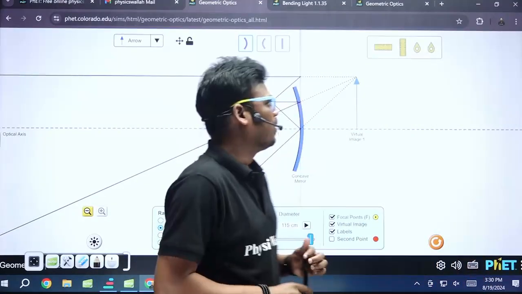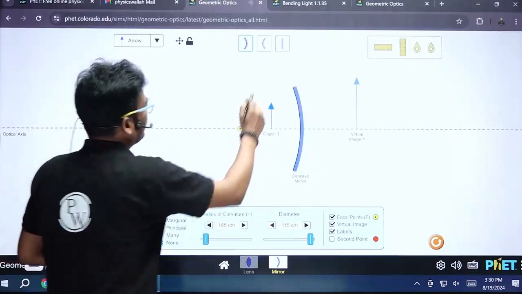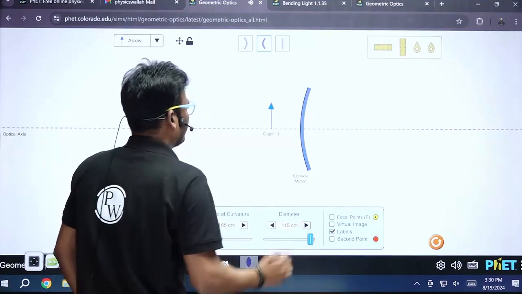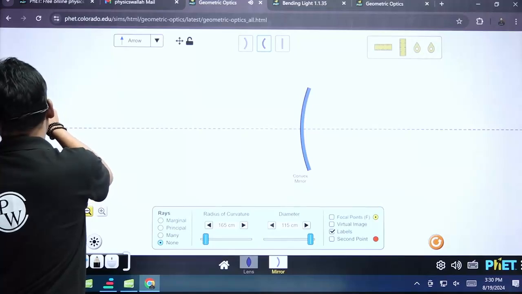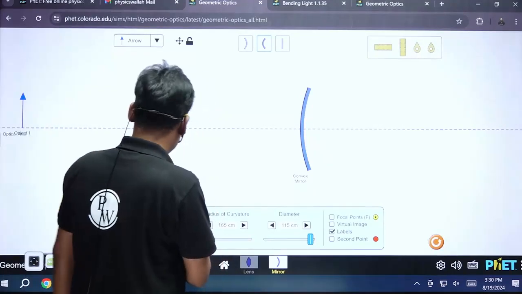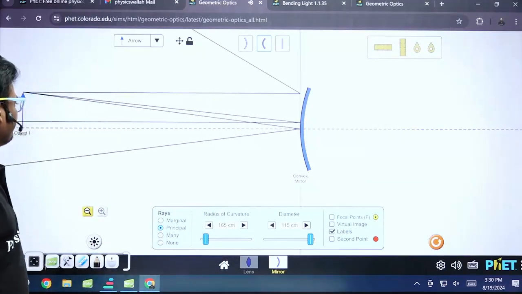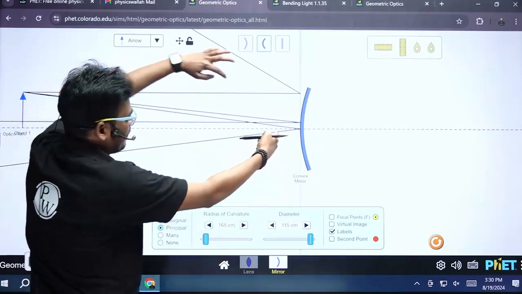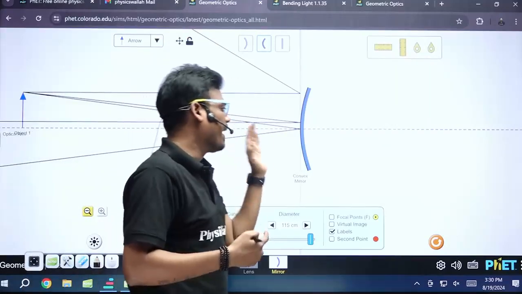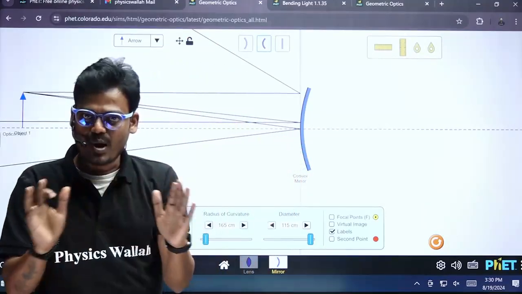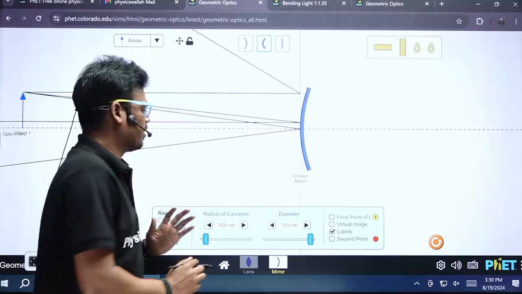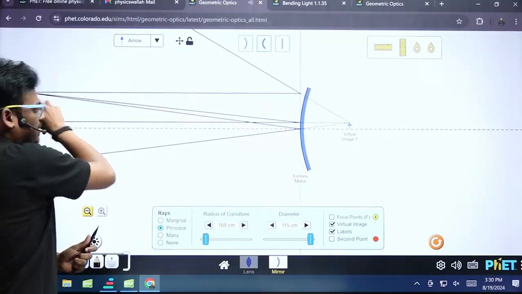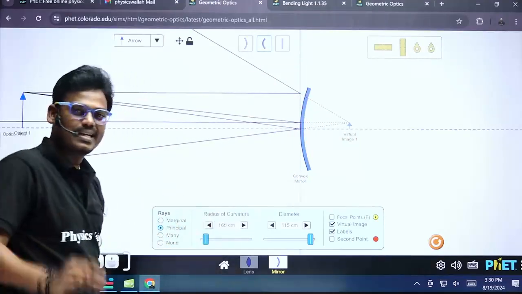Now with respect to the convex mirror. Now the object is at infinity. Let's see where the image forms. You can see the reflected rays do not meet because it is a diverging mirror, so the reflected rays cannot meet. If I consider the virtual image, you see the size of the object and the size of the image. It is diminished.